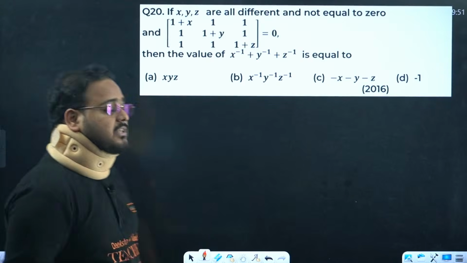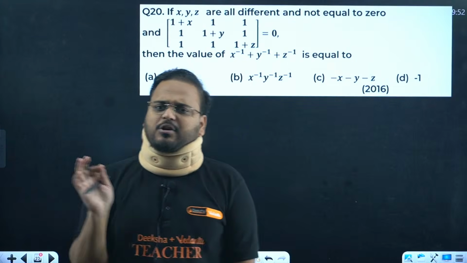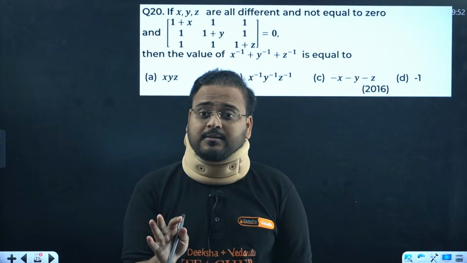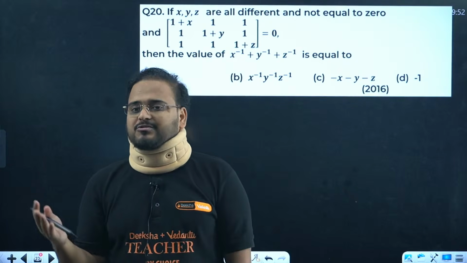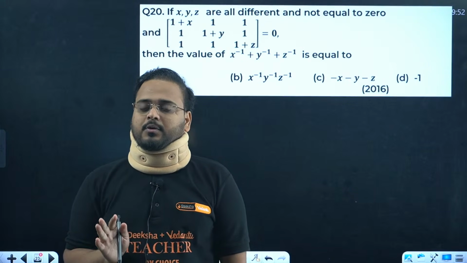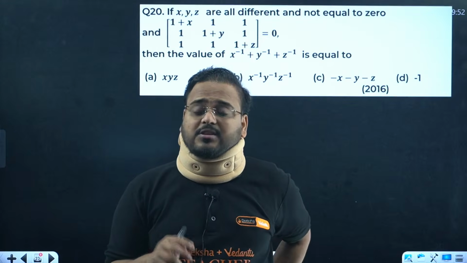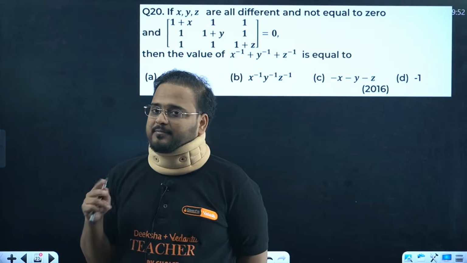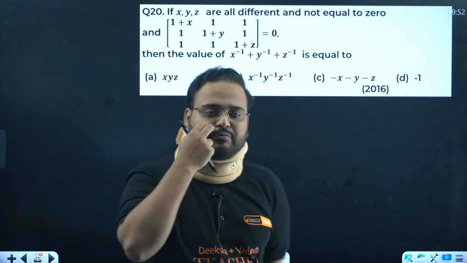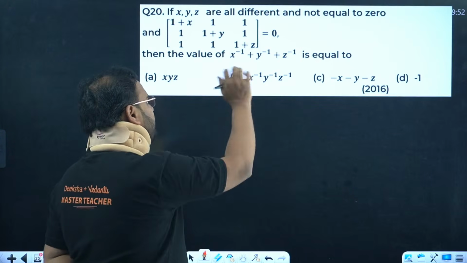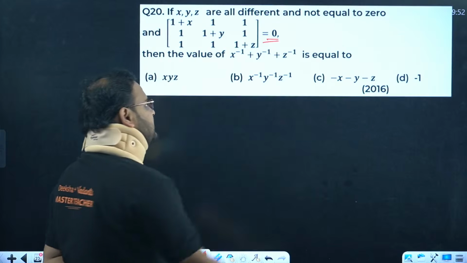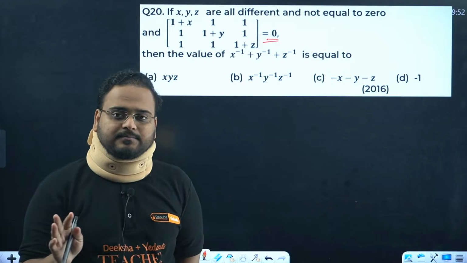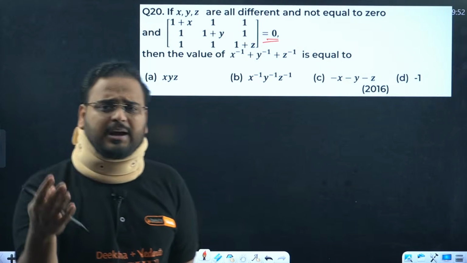20th now. This is a good question. There are many ways to solve this question. One of the ways is simply what we know, and I find it easier. But if you want to use row transformation, that also is a way to go. Okay, what is row transformation, sir? That is not in your syllabus anymore as per NCERT, if you talk about your board syllabus, but the concept is there in competitive examinations. Simply we make one of the rows, because if the determinant is 0, we have to make any 2 rows identical, and then you get the result. You can do it like this, but it will take more time in this question.